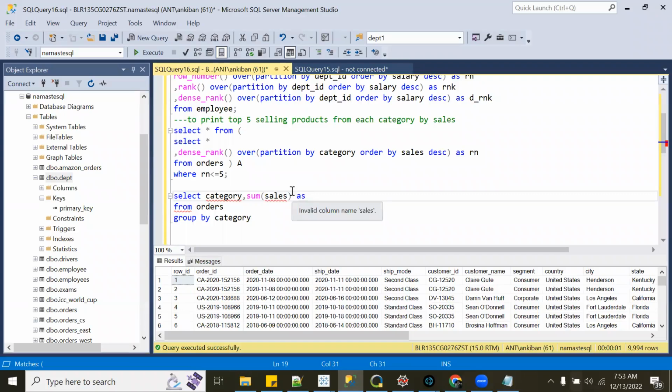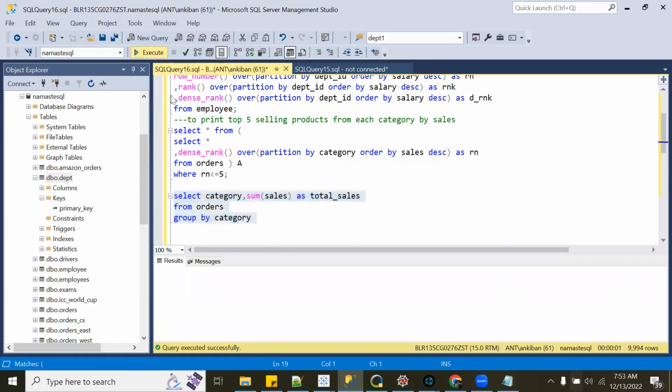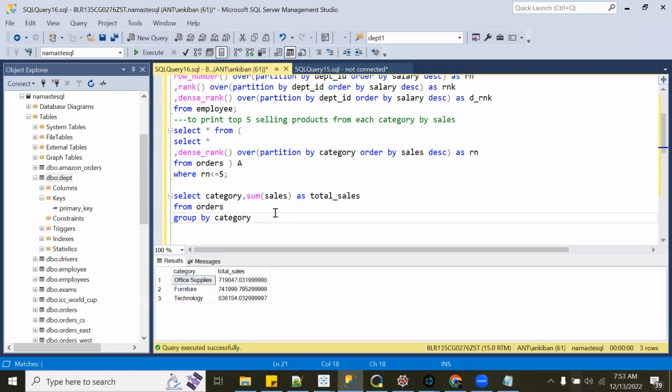Okay, let's do it separately first. We will see if we can do it here or not. But essentially what you're saying is we will do this, right? Yes, product data as well, because we need product information too. Just sales by category we will get. Then in that case, Ankit, I think instead of dense rank, we just put sum of sales, and we can put the over clause and the same partition by category inside that.